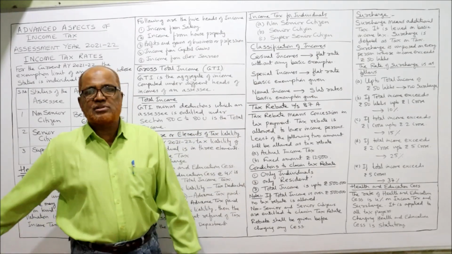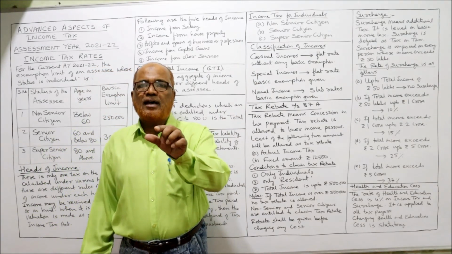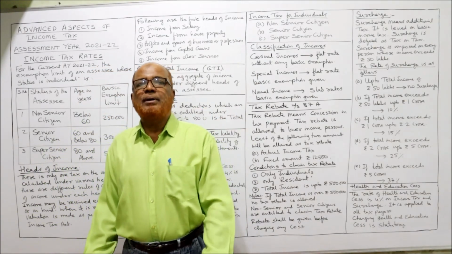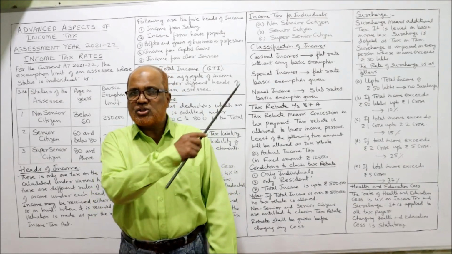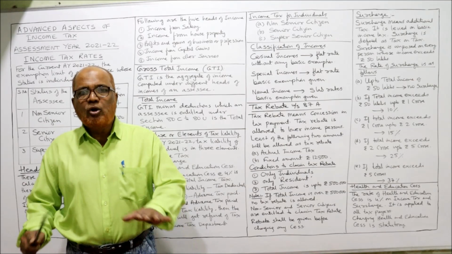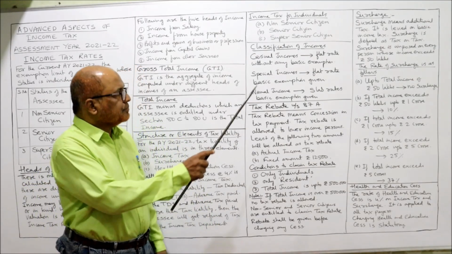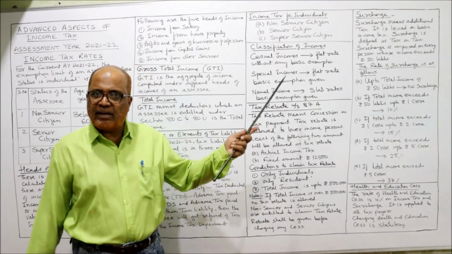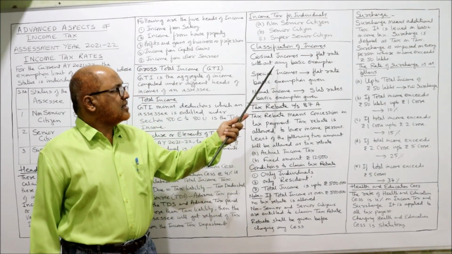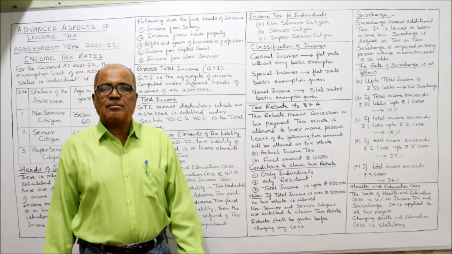Second, special incomes. Any income where a flat rate of tax will be applied is called special income. And no basic exemption. Sorry. Basic exemption will be given for special incomes. Now, normal incomes.